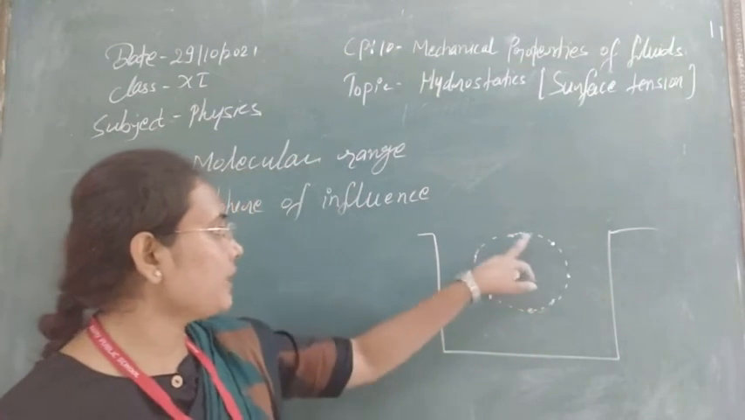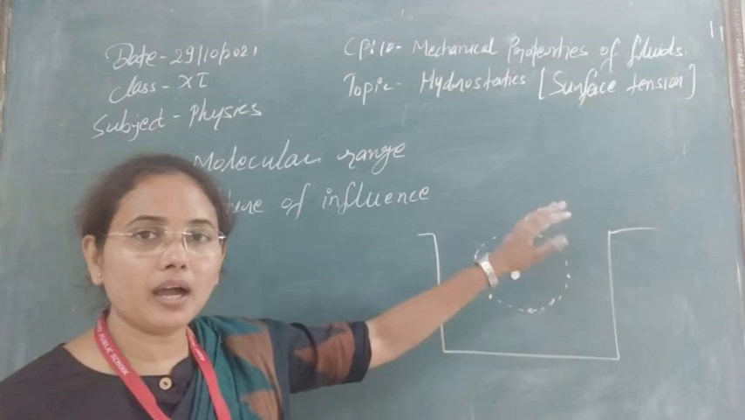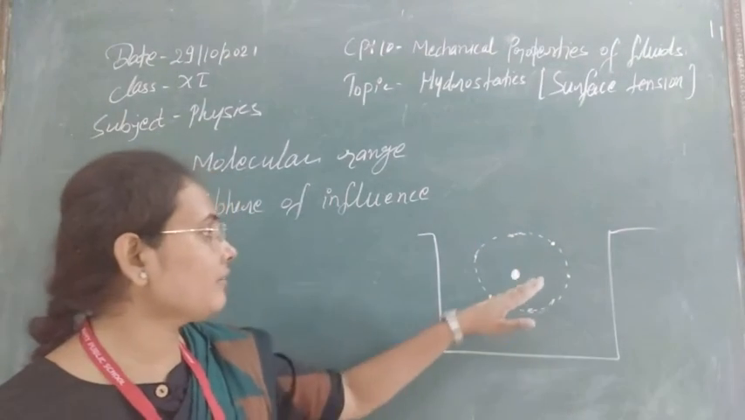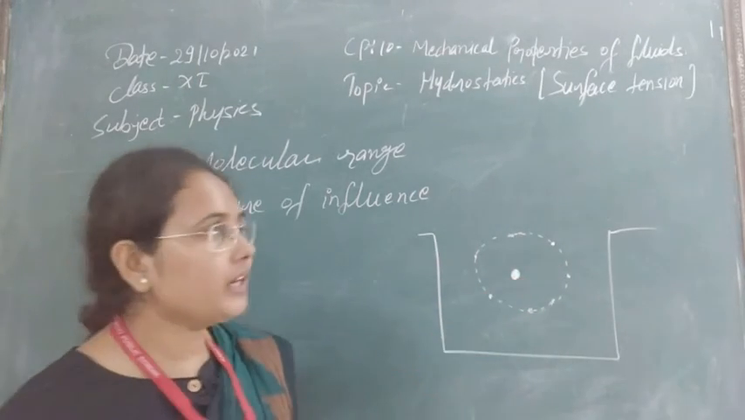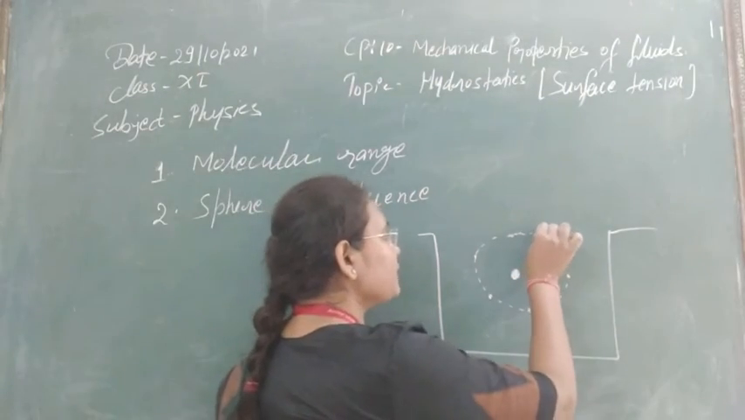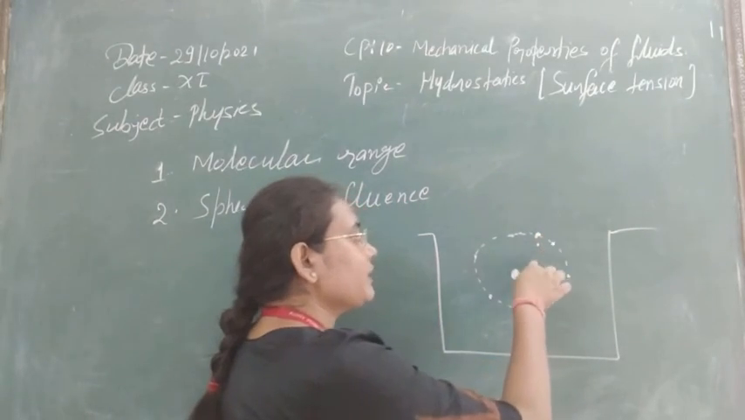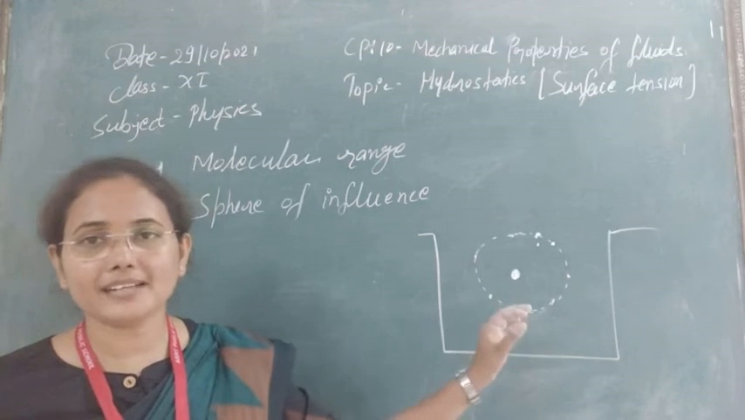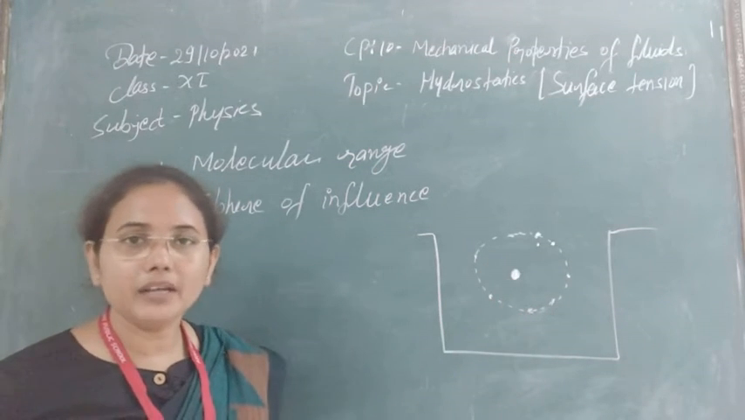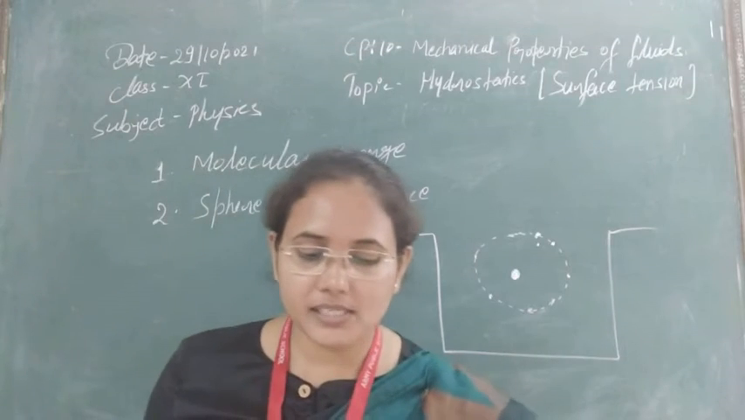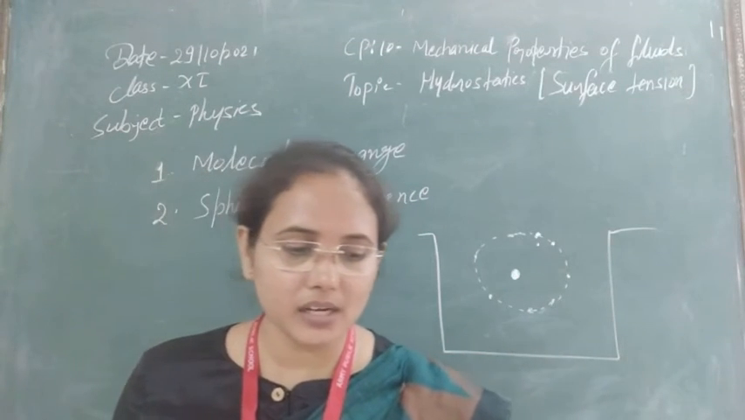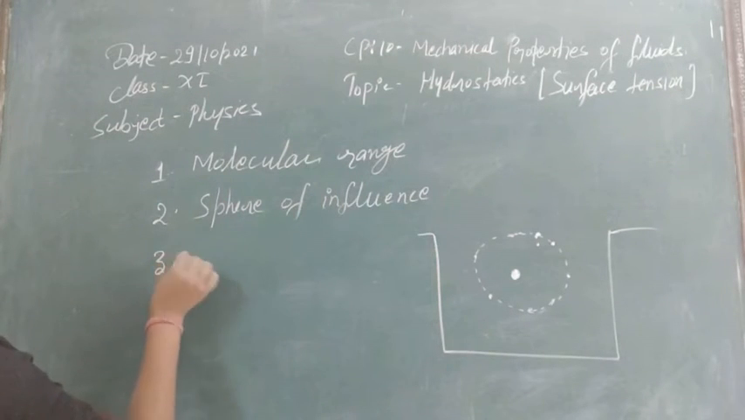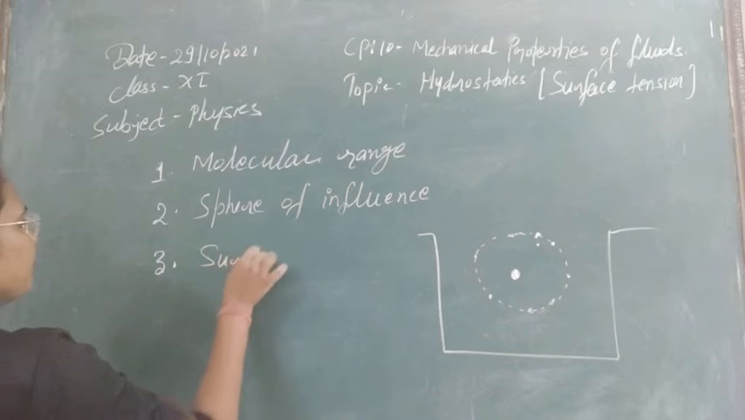Up to this spherical limit, any other molecule beyond this limit will not interact with this molecule. But whenever it comes to the surface of this sphere or inside it, it comes into the range of molecular attraction of this molecule, and that is why it will be attracted. So this is our concept of sphere of influence. Now let's see the third concept that is very necessary to understand surface tension, that is surface film.